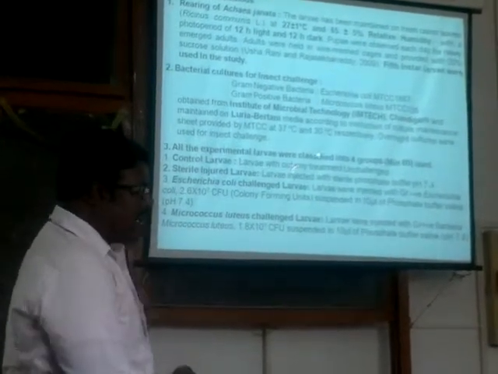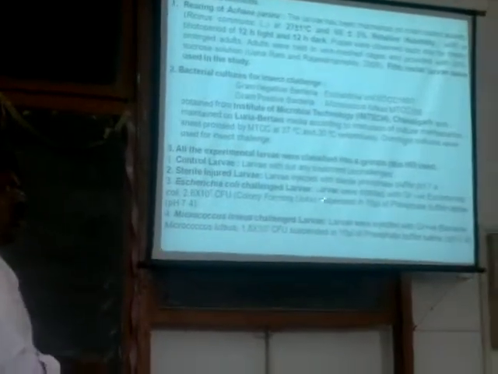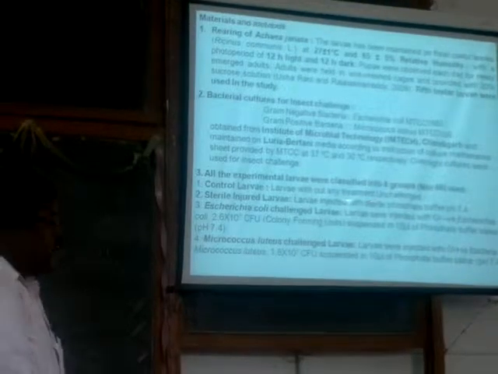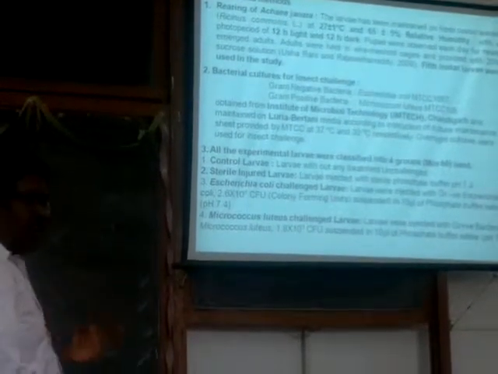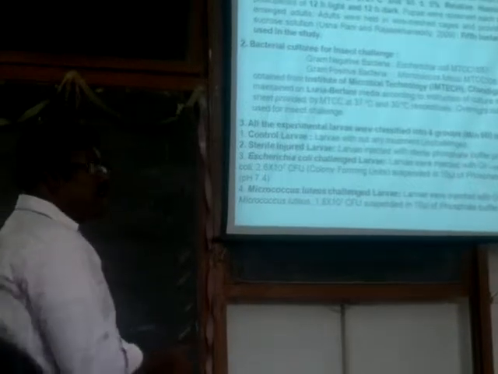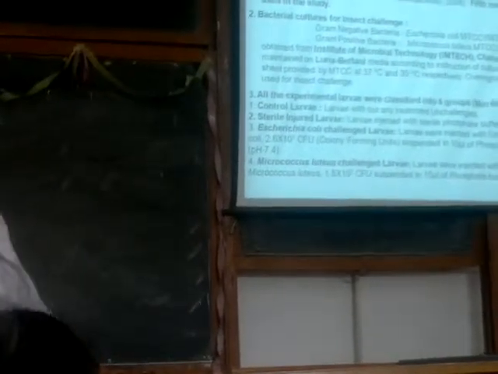And all the experimental larvae have been grouped into four. The first one is the control larvae, which have not been challenged either with the bacteria or with any kind of thing. And the second one is sterile injury, to have a positive control, because we are going to inject the E. coli as well as the Micrococcus luteus suspended in phosphate buffered saline using a micro injector. So there may be an interplay of any injury proteins or injury stimulations or stress responsive proteins which may have a role in immunity.